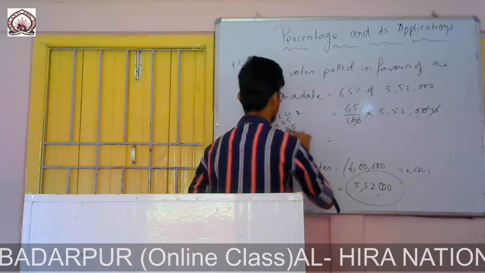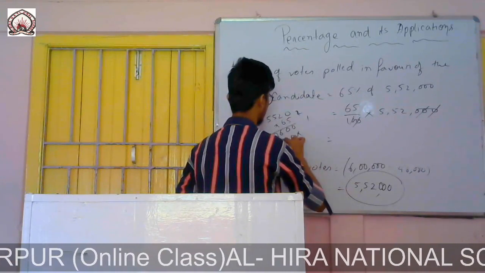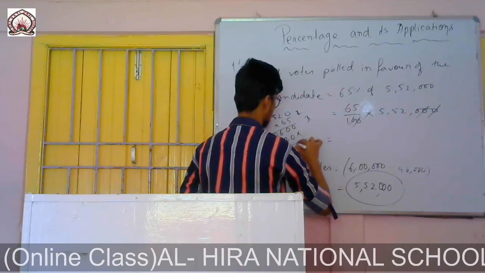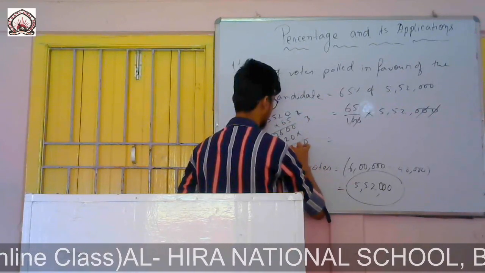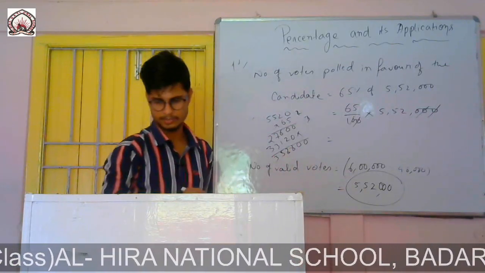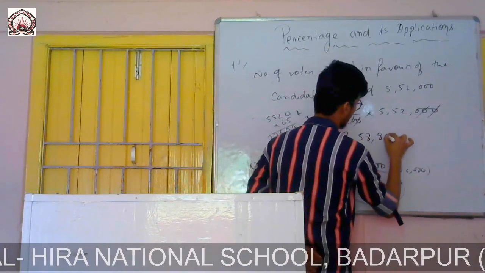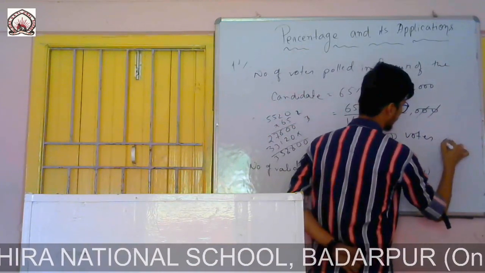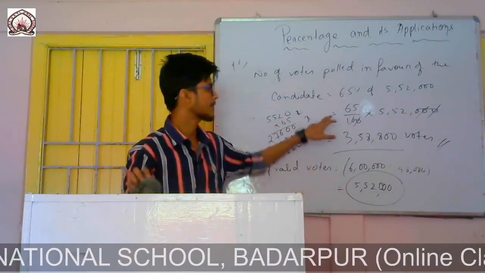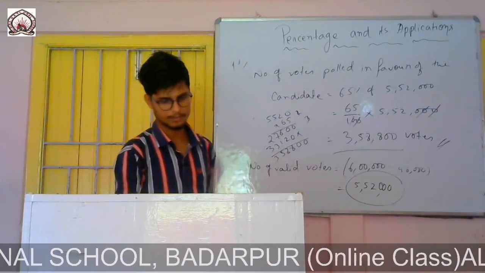Then 6 into 0 is 0, 6 twos are 12, 2 and 1, 6 fives are 30, 31, 3 in my hand, 6 fives are 30 plus 3 is 33. Then adding, we get 3,58,800 votes. So these are the votes polled in favor of the candidate. This is 65% of the total valid votes, which was 5,52,000.